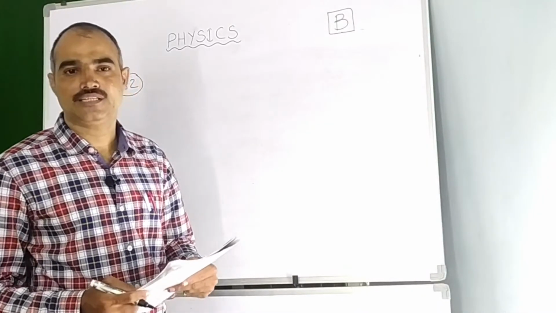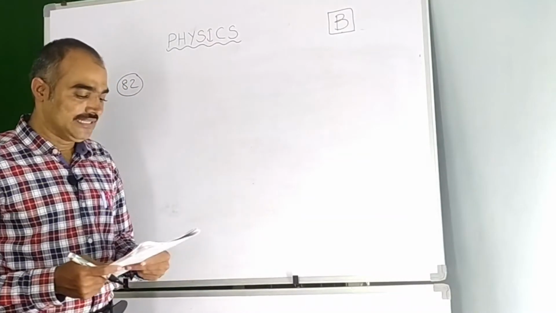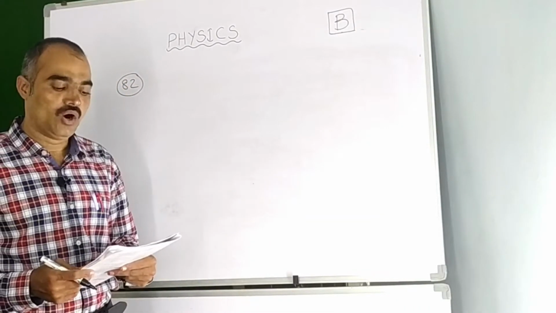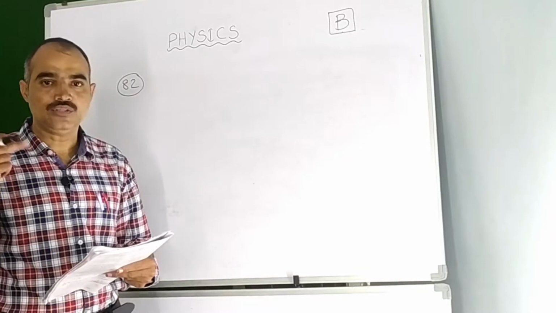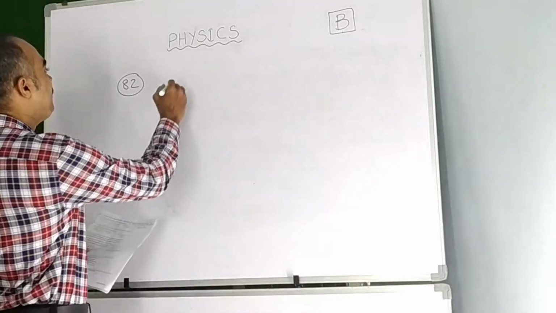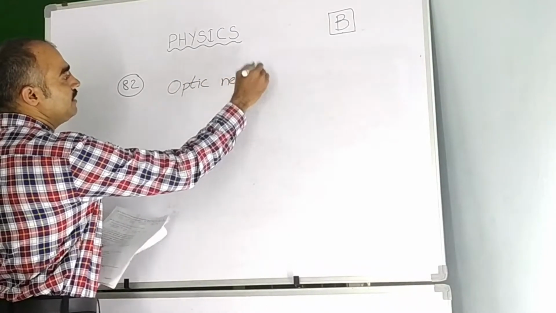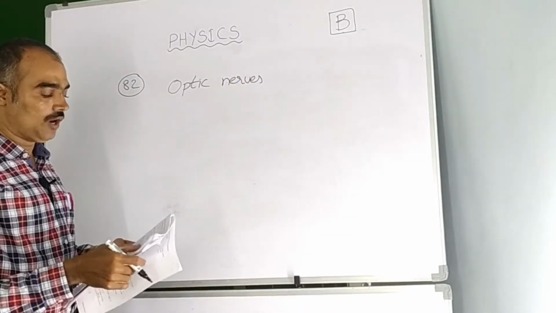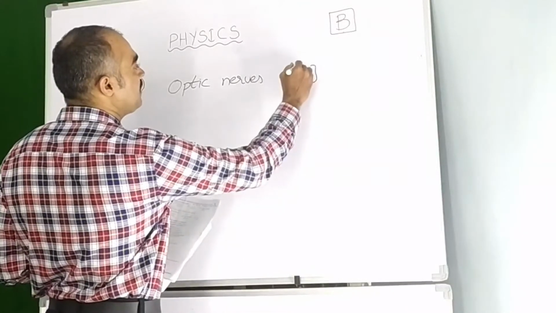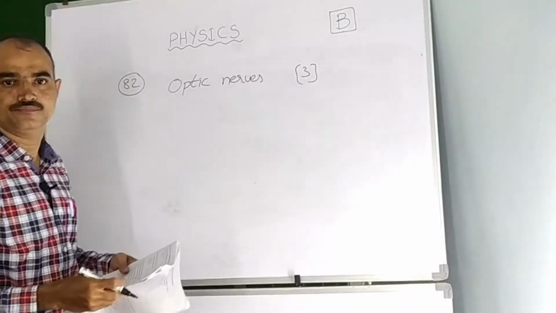Now let us see the next question, that is question number 82. The sensation of vision on the retina is carried to the brain by optic nerves, children. Optic nerves. So here let us see the options. Here option 3 is the right option for question 82.